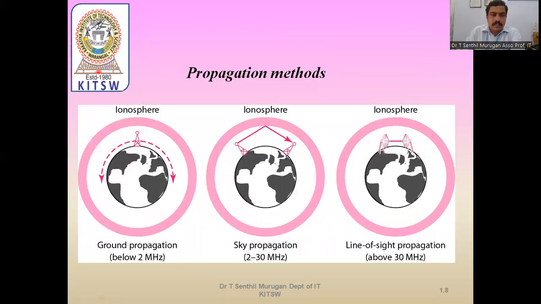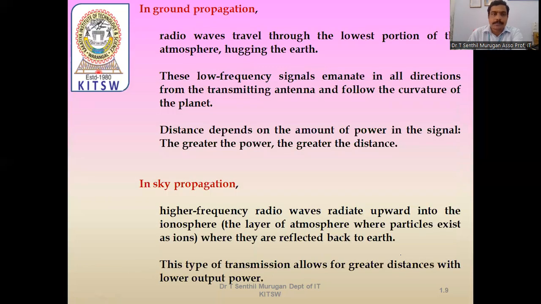You see here the ionosphere, and there the antenna is hugging the earth. That is considered ground propagation, with a range below 2 megahertz. From 2 to 30 megahertz, we say it is sky propagation. Above 30 megahertz, it is line of sight propagation.